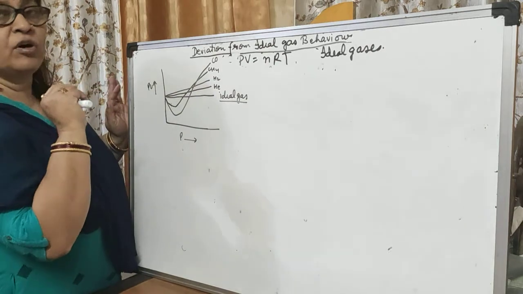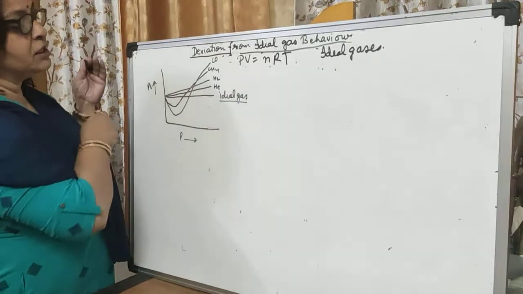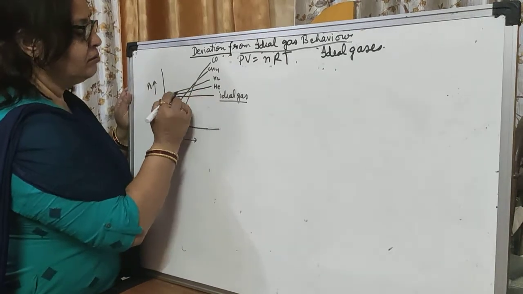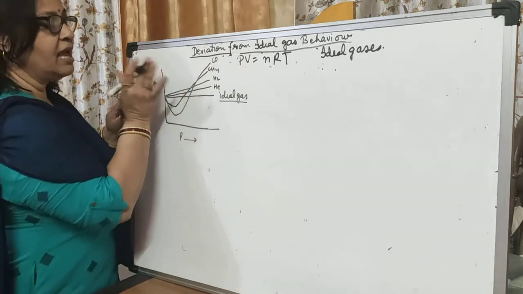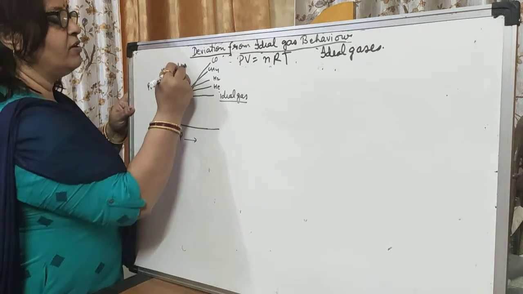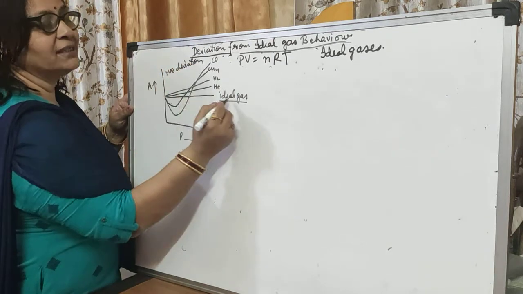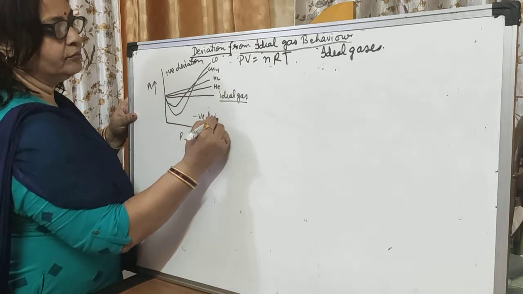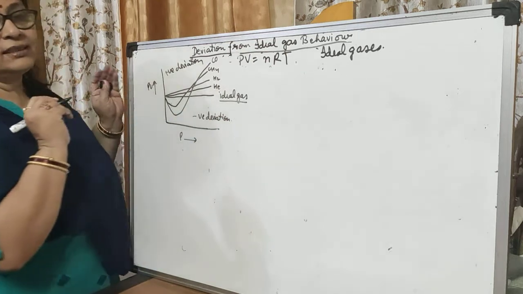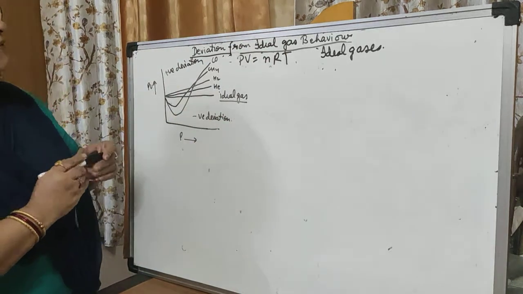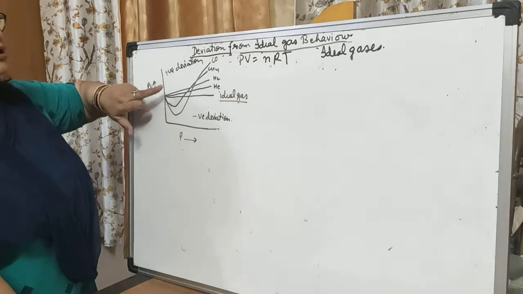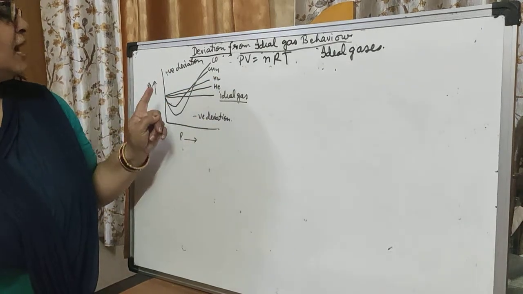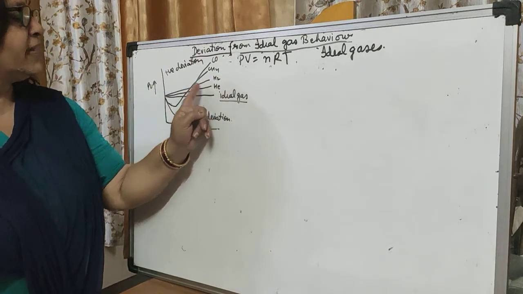But there are two different types of observations. The first type of observation is shown by helium and H2. They show a positive deviation. Positive deviation means above this line; if lines are above this ideal gas line, then positive deviation, and below this line is negative deviation. Is it clear? So simply we say that there are two different types of observation. The first one is shown by helium and H2, and they show a positive deviation, right?